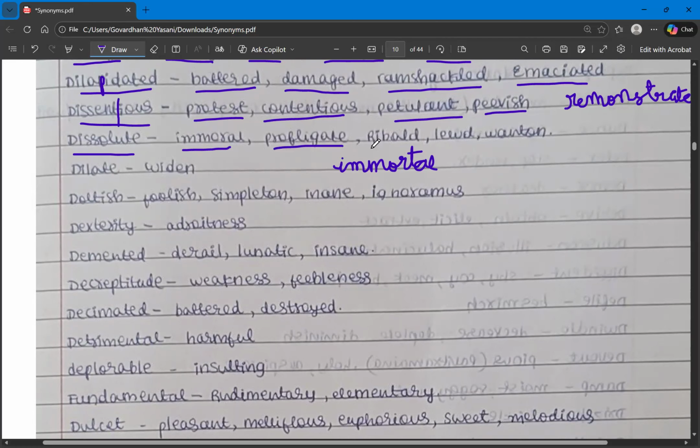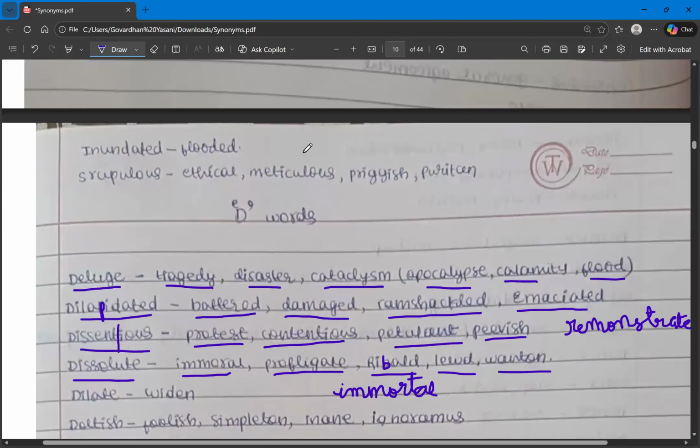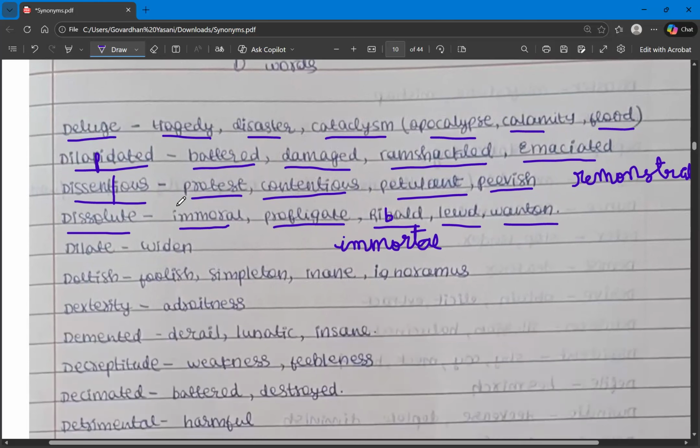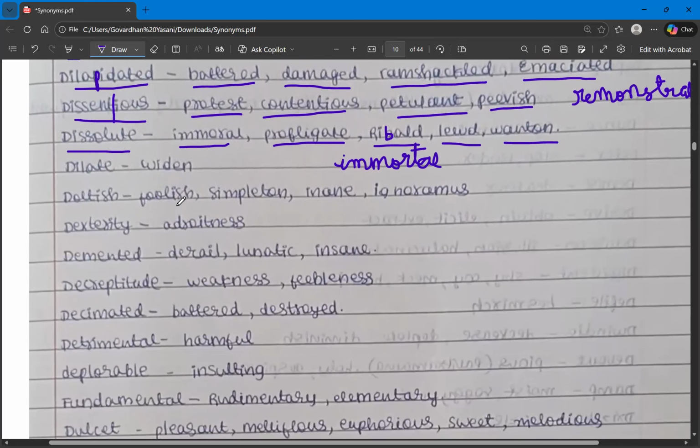Profligate. And then we have ribald, lewd, wanton, licentious, salacious. Some of the synonyms are covered in B letter words. And here we have dissolute, immoral, profligate. So what can be the opposite for immoral? Here we have scrupulous. Scrupulous means someone who is ethical. Priggish, Puritan. So these are all the synonyms for the word scrupulous, and scrupulous is the opposite word to immoral.